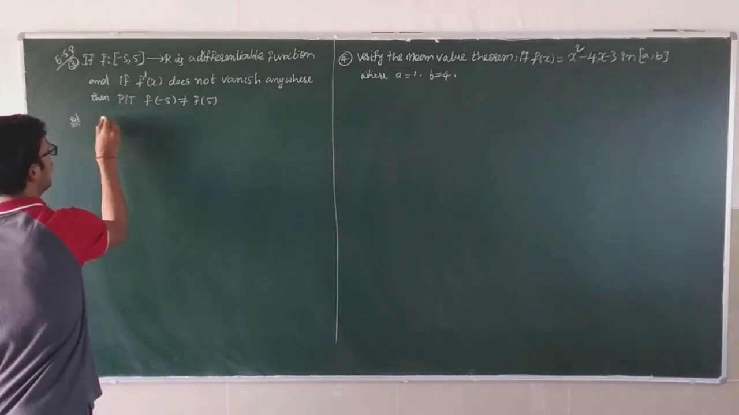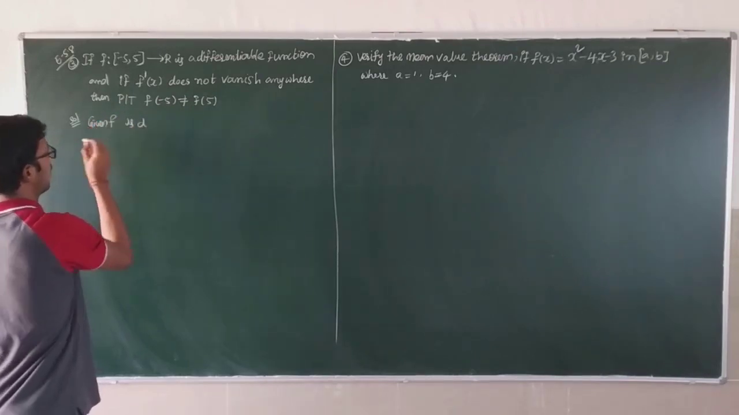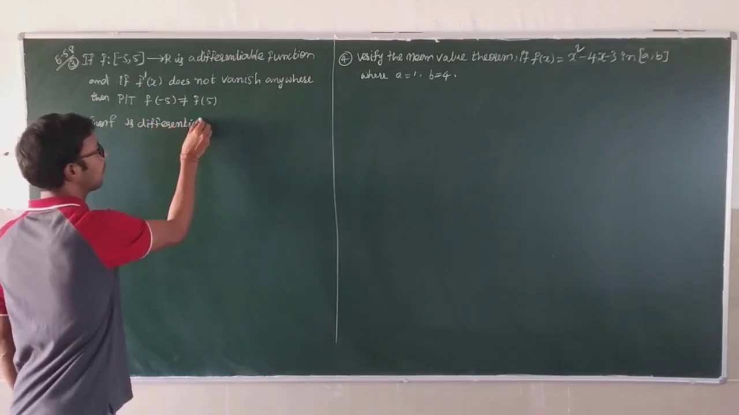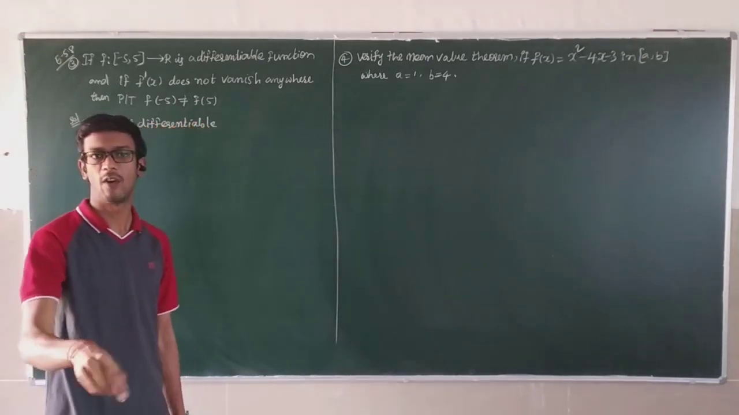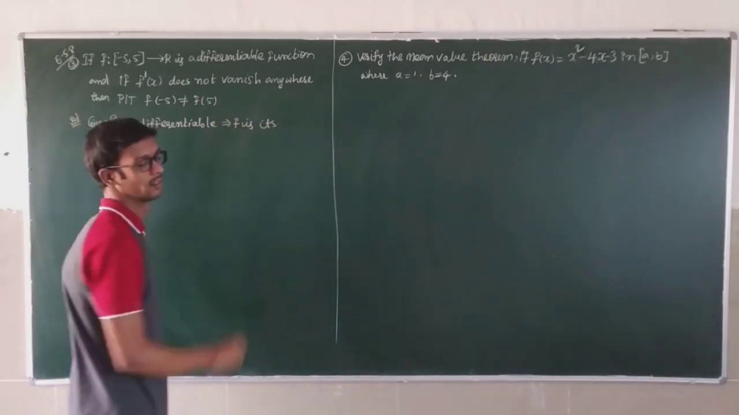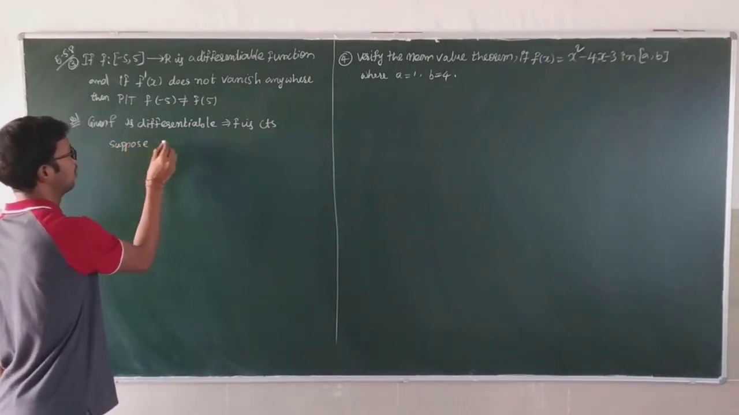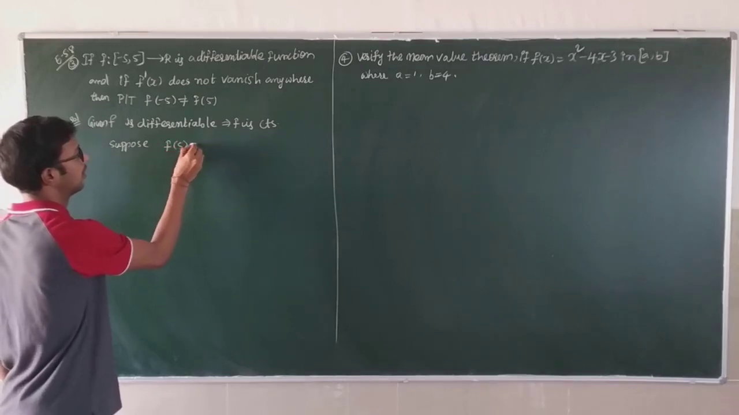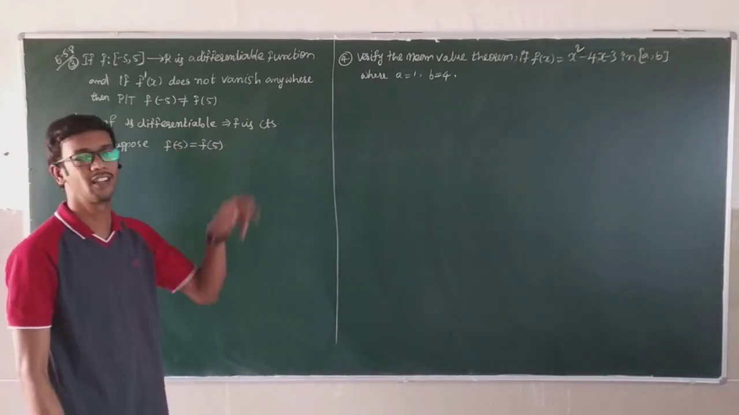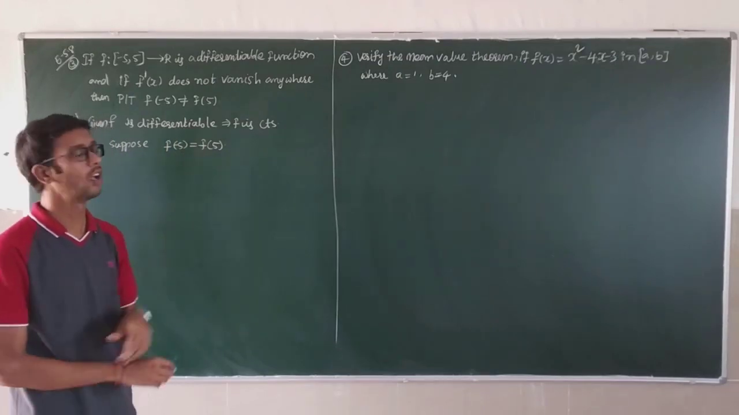Solution: The given f is differentiable. Every differentiable function is continuous. That implies f is continuous. Suppose f of -5 is equal to f of 5. All the conditions of Rolle's theorem are satisfied: continuous, differentiable, f of a equal to f of b.